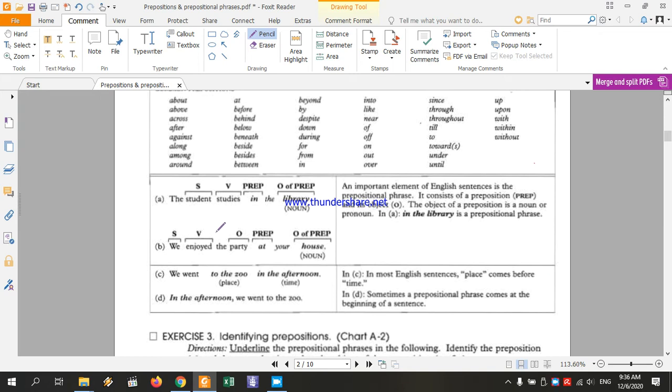So let's take a look at some examples. The student studies in the library. Here is the prepositional phrase, and here's the preposition, and that's the object of the preposition.